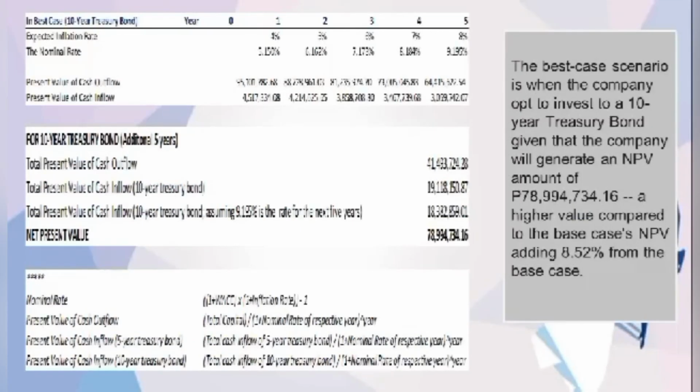And the best case scenario is when the company opts to invest in a 10-year treasury bond, given that the company will generate an NPV amount of 78,994,734.16 centavos, which is a higher value compared to the base case's NPV, adding 8.52% from the base case.